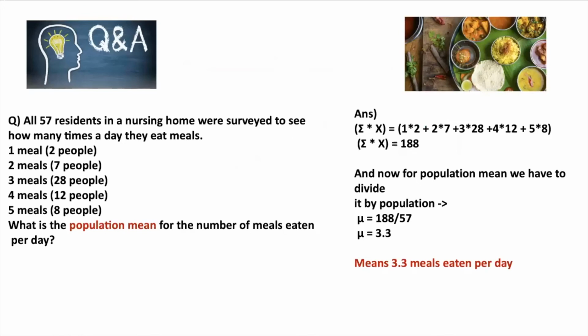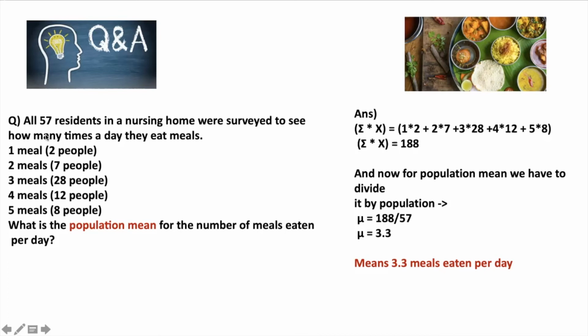Now, let us do one numerical question on the population mean. We are given the data of 57 residents, and we have to calculate the number of meals eaten per day. The data is like: one meal is eaten by 2 people, two meals are eaten by 7 people, three meals are eaten by 28 people, and so on. To calculate the population mean, we will use our formula.